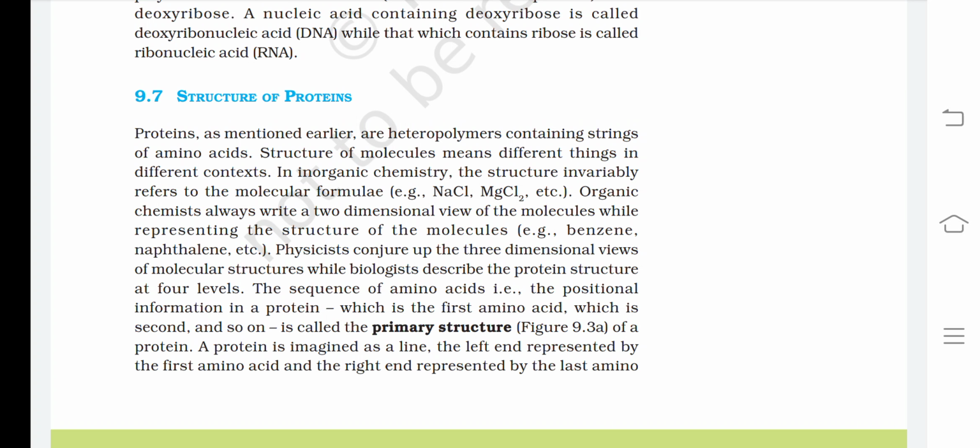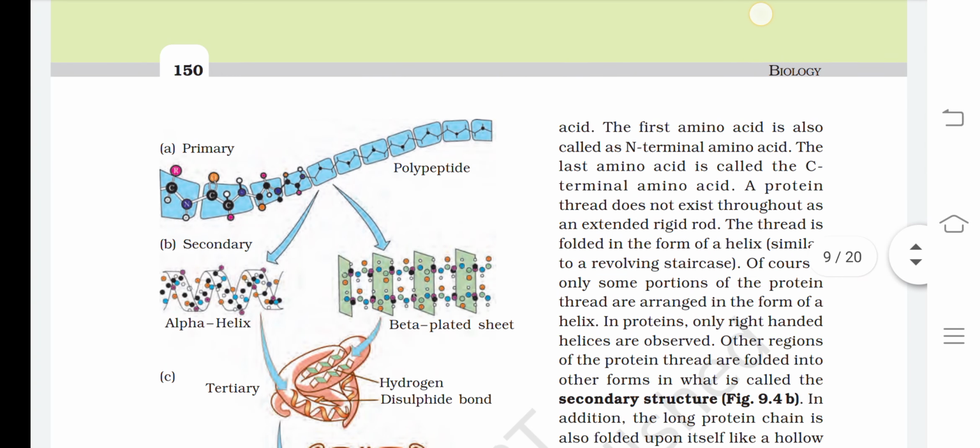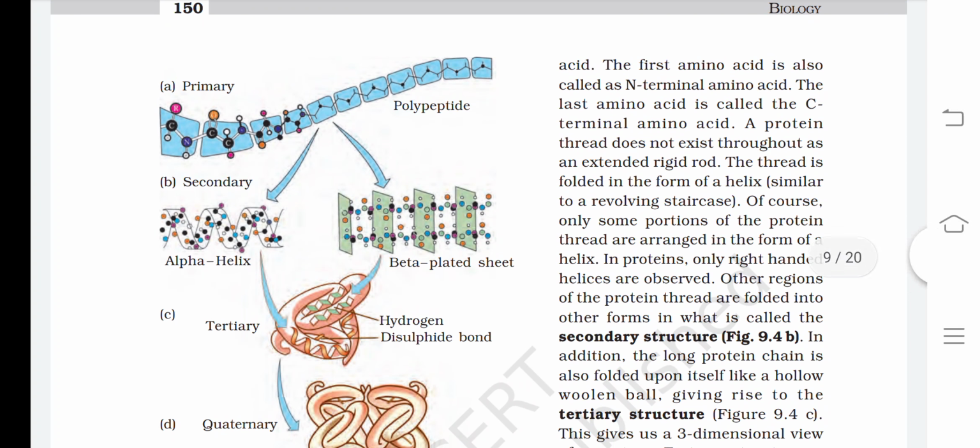Physicists conjure up the three-dimensional views of molecular structures while biologists describe the protein structure at four levels. The sequence of amino acids, that is, the positional information in a protein, which is the first amino acid, which is second, and so on, is called the primary structure of a protein. A protein is imagined as a line, the left end represented by the first amino acid and the right end represented by the last amino acid. The first amino acid is also called the N-terminal amino acid. The last amino acid is called the C-terminal amino acid.